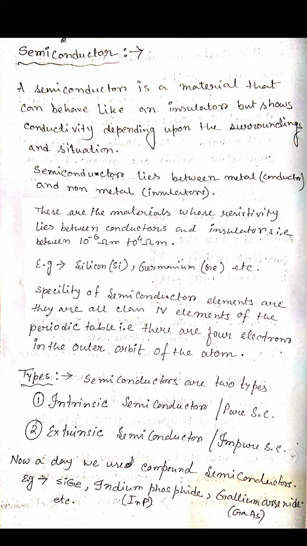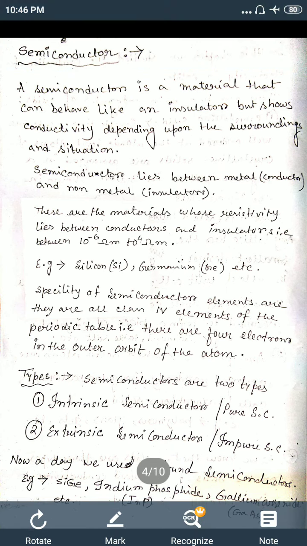Depending upon this, semiconductors are of two types. One is the intrinsic semiconductor or pure semiconductor. Another is the extrinsic semiconductor or impure semiconductor. Intrinsic or pure means there are no impurity atoms. Extrinsic or impure means in this type of semiconductor we use a little bit of impurity, so a small amount of impurity atoms are present. That's why these are called impure or extrinsic semiconductors.